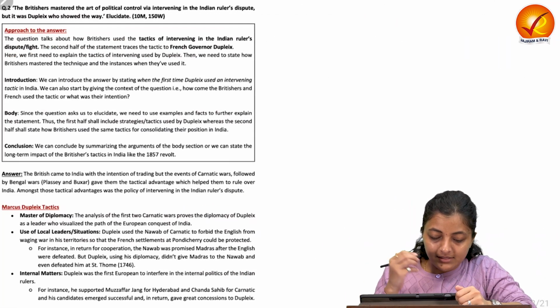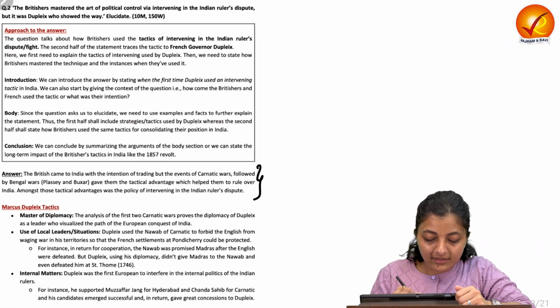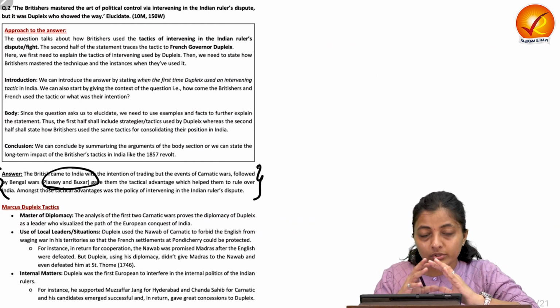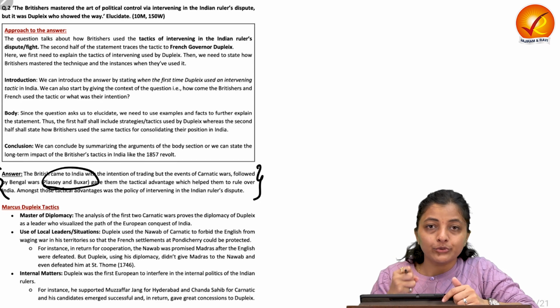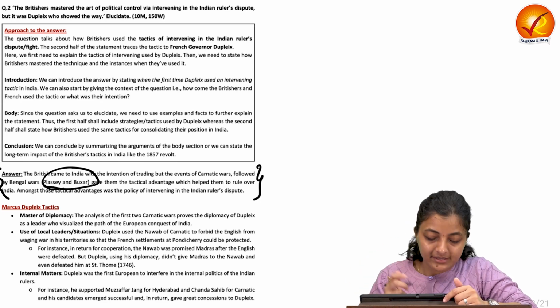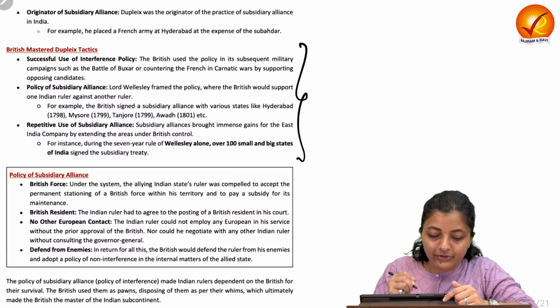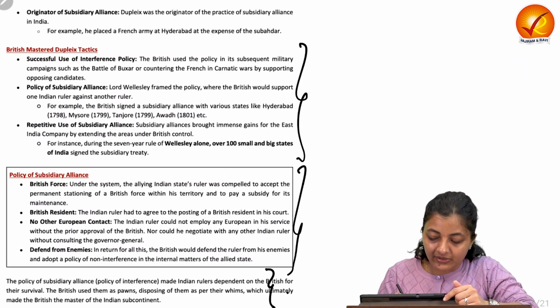Let's take a view of the model answers, starting with some background on how Plassey and Buxar, how Dupleix used these tactics and how the British used these Dupleix tactics in the later stages. Then writing about the tactics of Marquis Dupleix, then military, then the policy of the subsidiary alliance, and finally the conclusion.